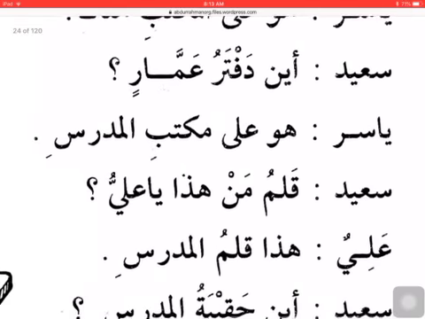Then Saeed says, "Aina daftaru Ammarin?" Where is Ammar's notebook? Where is a questioning word, aina. Daftaru Ammarin is an idafa, where daftaru is the mudaf, has no al, has no tanween. Ammarin is mudaf ilayh, has a kasra.